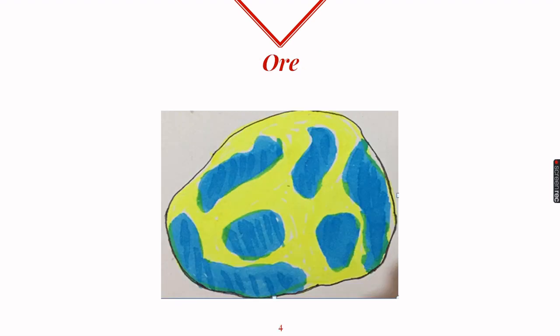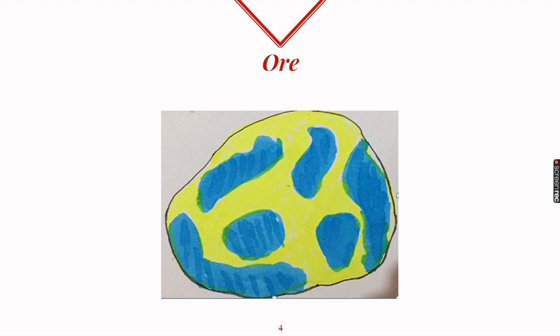So we take another mineral. Now in this mineral there is a higher percentage of the compound of the metal that we need. This mineral will now be called an ore. So we need an ore to extract metal from it because inside it the percentage of the metal compound is higher.